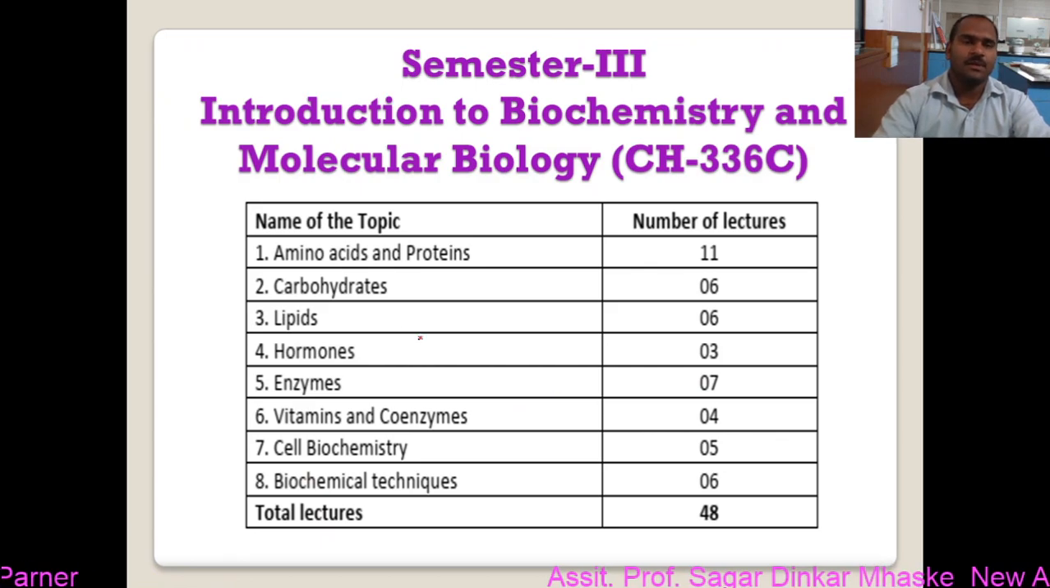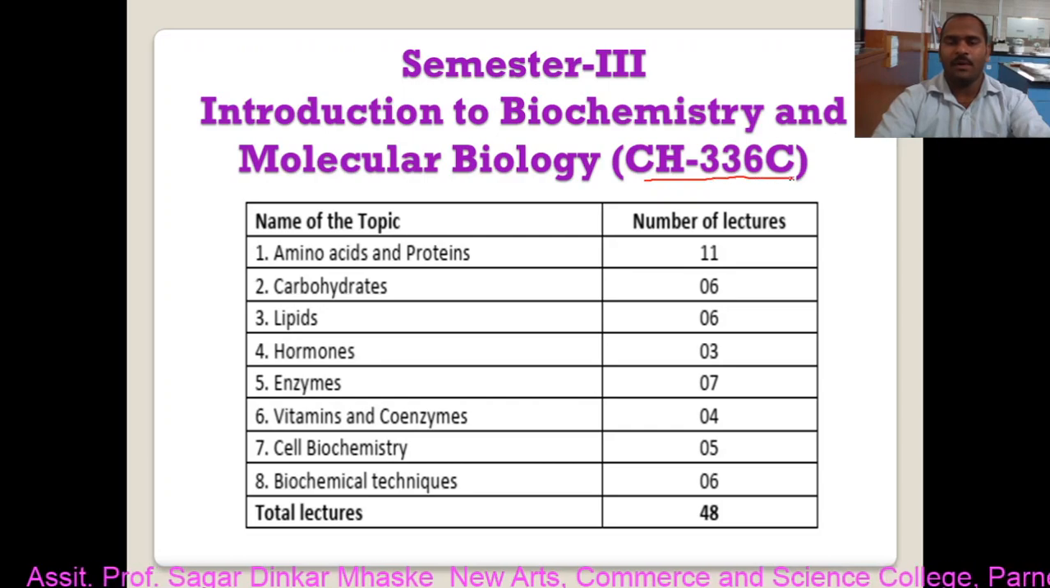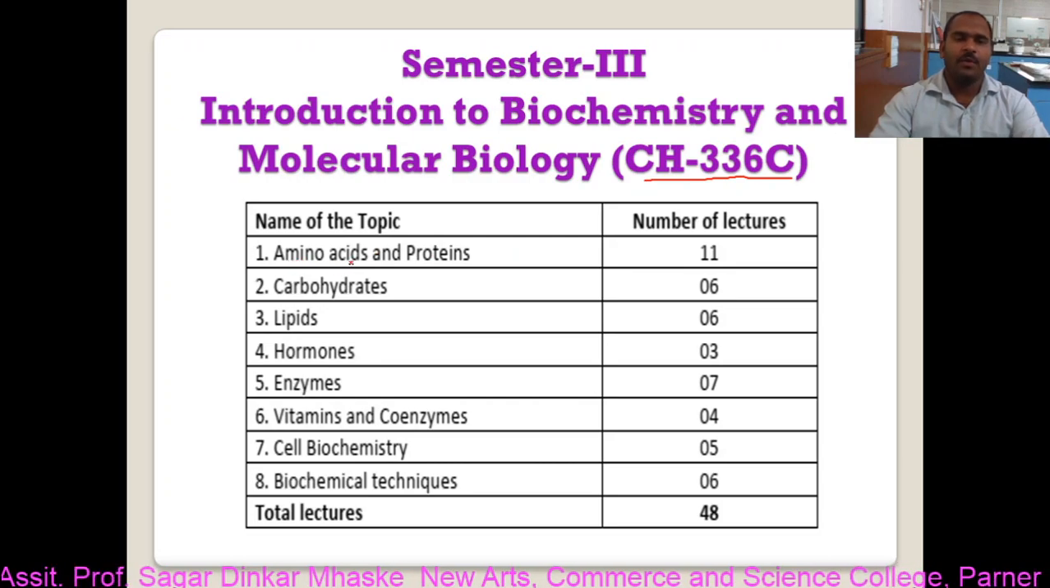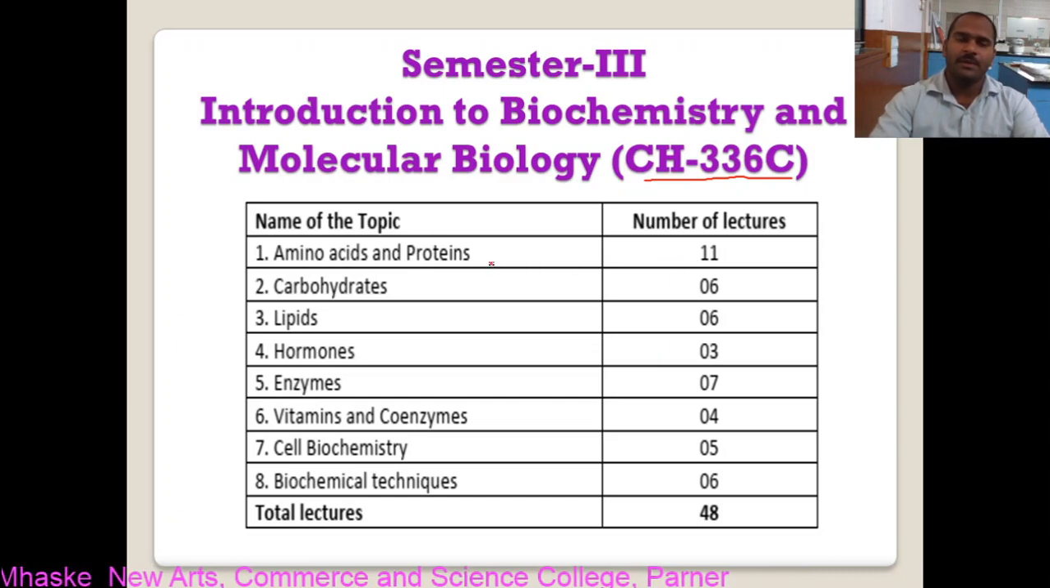That is the semester three subject, Introduction to Biochemistry and Molecular Biology, CH336C. So this is the code for our subject. Let's consider the topics which are included in our syllabus. The first topic included is amino acids and proteins. It is for 11 lectures.